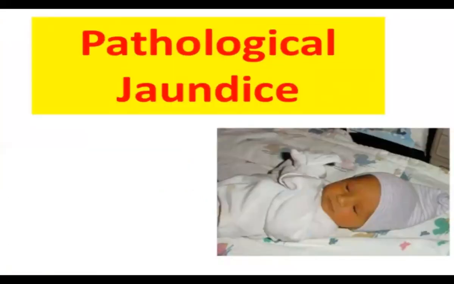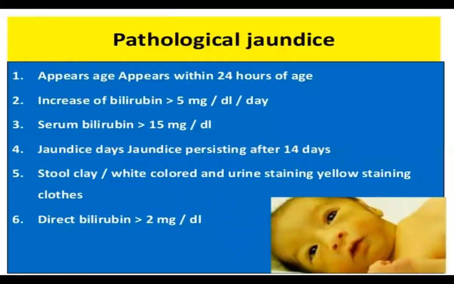Then pathological jaundice starts within 24 hours, with serum bilirubin more than 5 mg per dl per day, serum bilirubin more than 15 mg per dl, and it persists even after 14 days. The stool of the newborn is whitish or clay colored, the urine is yellow, staining the clothes, and direct bilirubin is more than 2 mg per dl.